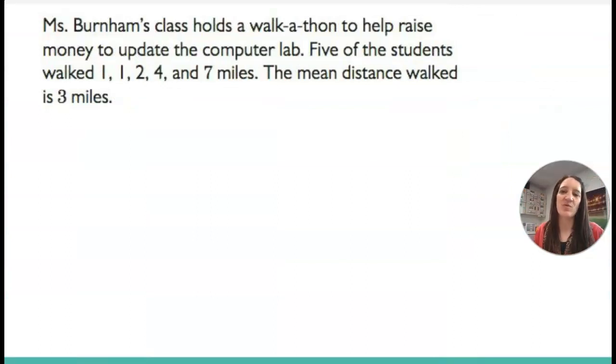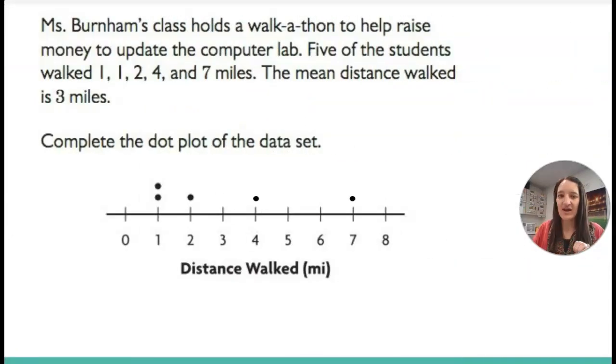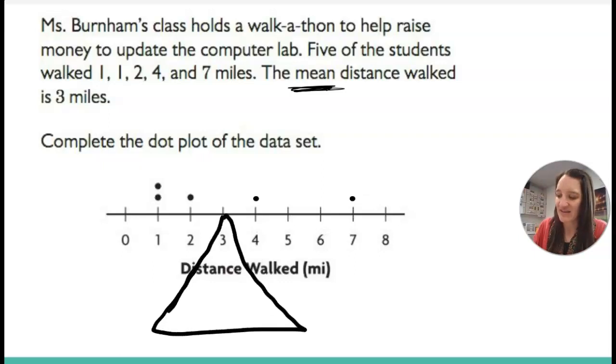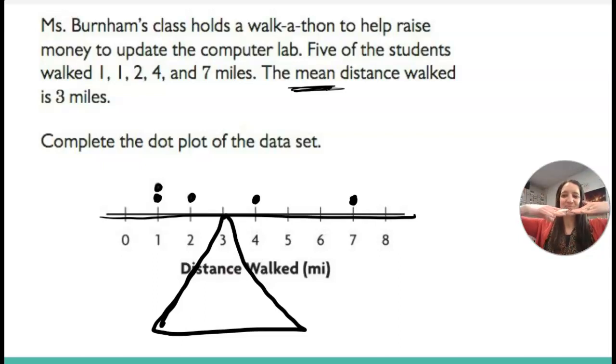Mrs. Burnham's class holds a walkathon to help raise money to update the computer lab. 5 of the students walked 1 mile, 1 mile, 2 miles, 4 miles, and 7 miles. The mean distance walked is 3 miles. Now, when I say that the mean is the balance point, if I put this on a little scale like this, and we had a rock right here and a rock right here and a rock here and 2 rocks here, that would actually stay perfectly balanced.